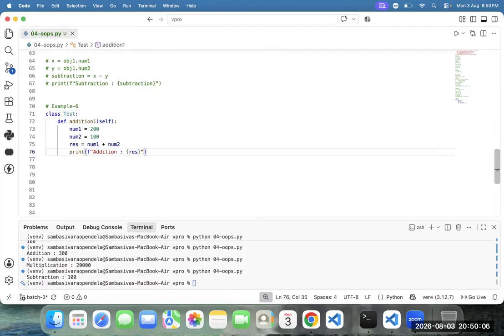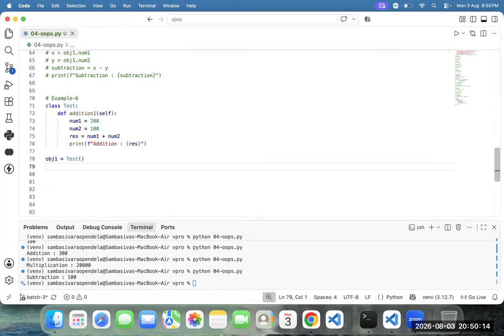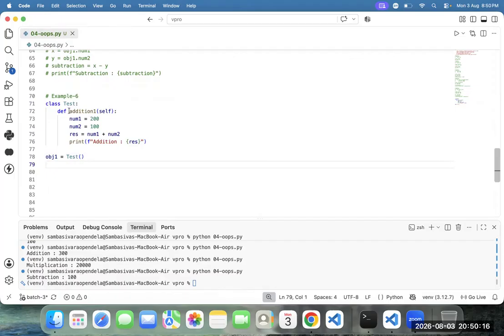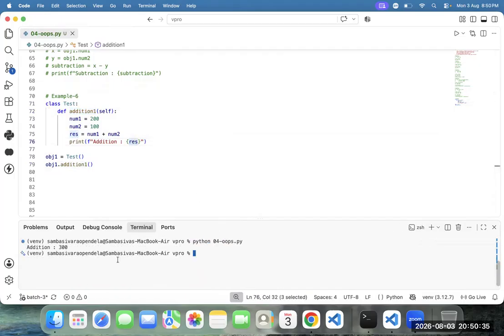And how to create the object? obj1 equal to Test. And call the addition one. How to call the addition one? obj1 dot addition one. Automatically we are able to call the addition one. If I call the addition one, the output is 300. Check that one. What is the answer? Answer is 300.